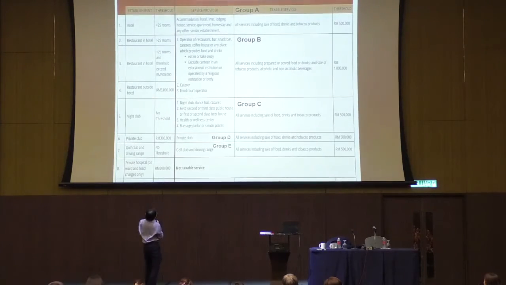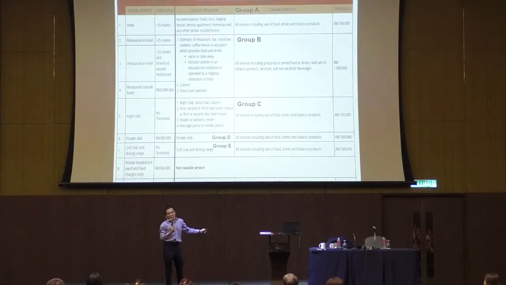In fact, I don't know why they didn't mention it, but this includes hawkers as well. Hawkers also sell food. But take note, provided the hawker's annual turnover is more than 1 million. That means the hawker's food must be very famous, everyone lining up, then only is turnover more than 1 million. Then they are subject to service tax as well.